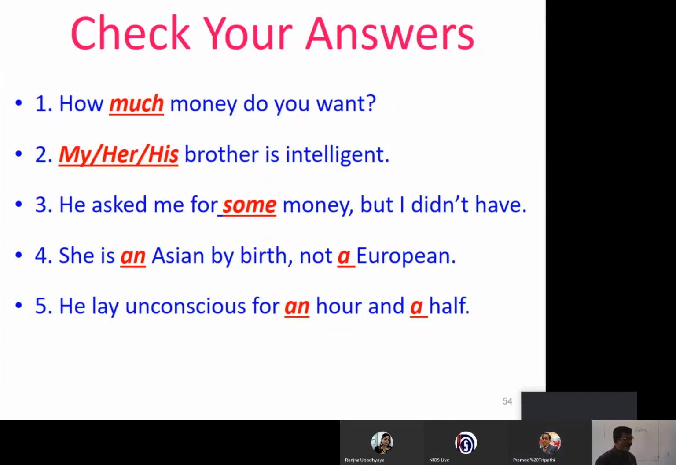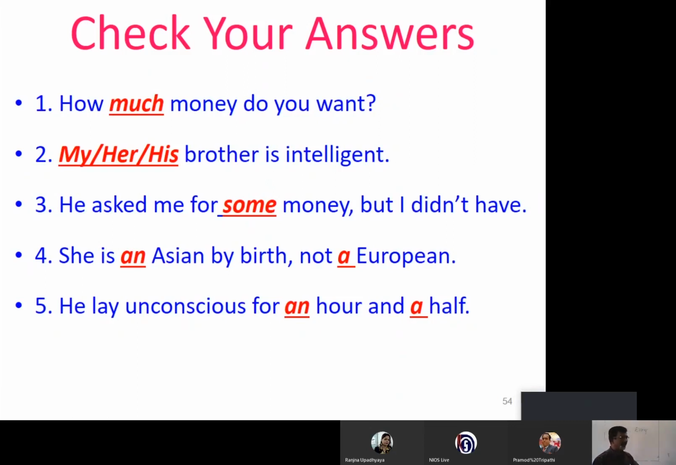If you want to say, for example, how many pence do you want? Not how much pence do you want. If you want to say how much milk you want, not how many milk you want. How many glasses of milk you want, right, but not how much milk. So you must be very careful with countable and uncountable nouns.